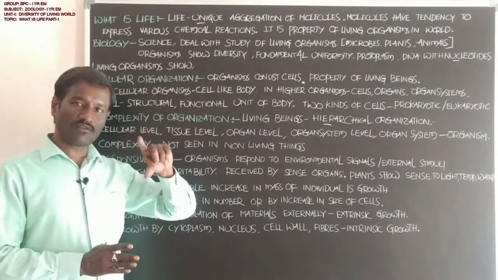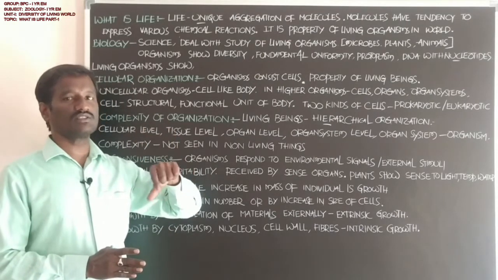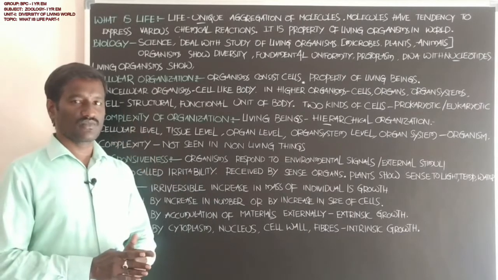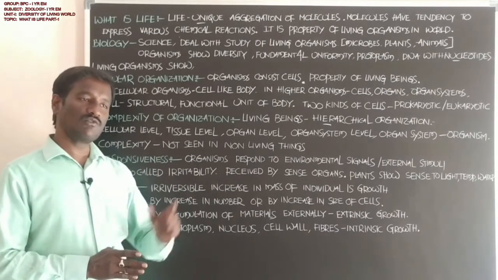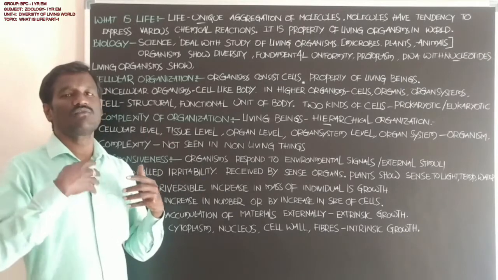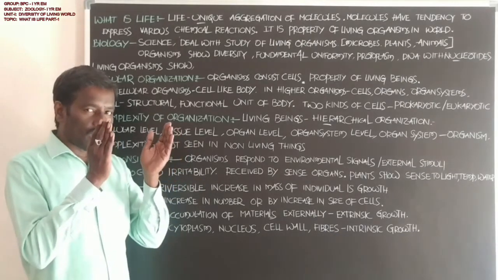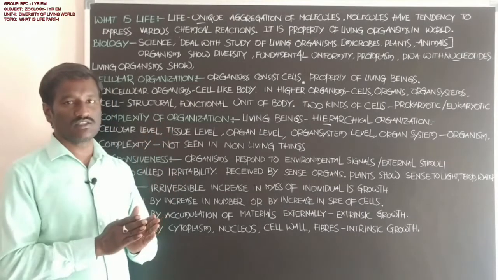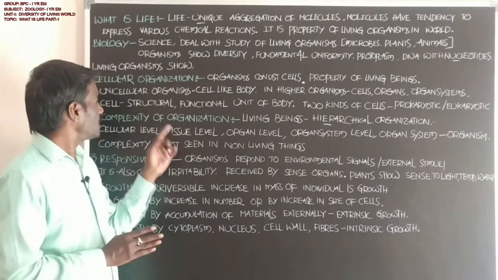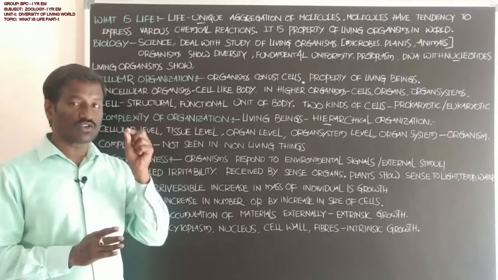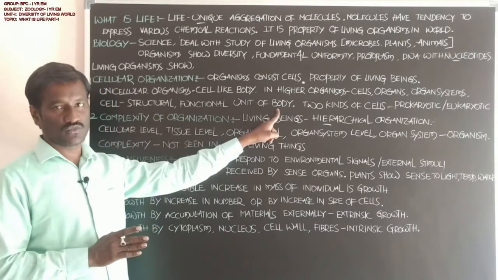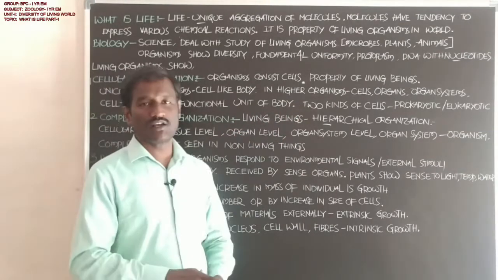The entire body of living organisms is formed by the union of cells. Any animal's body is totally formed by the aggregation of cells, the union of cells. Students, that is the cell. What about the cell? The cell is the structural and functional unit of the body. Next, two kinds of cells are there.